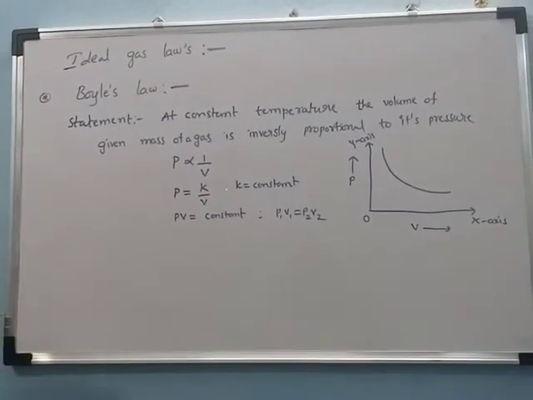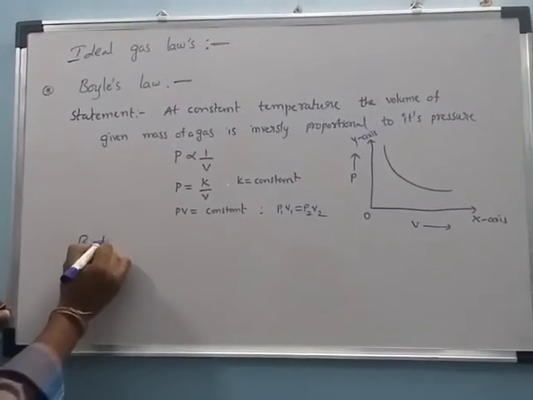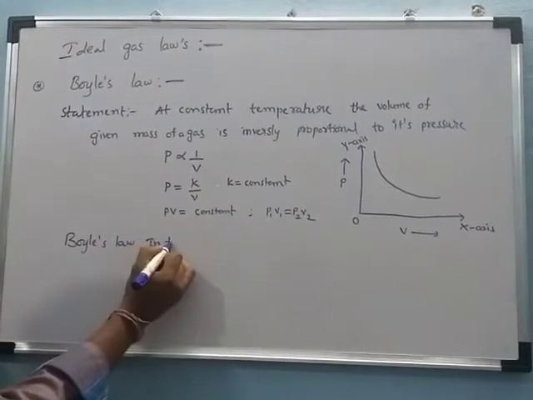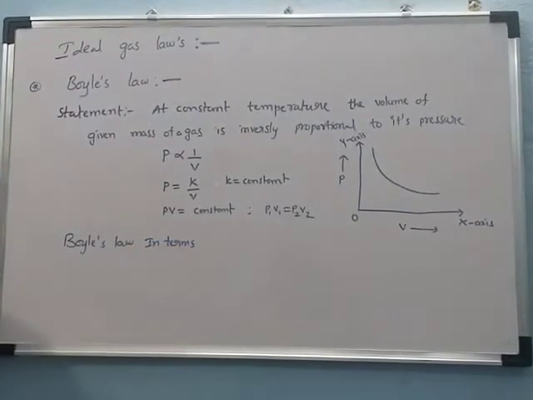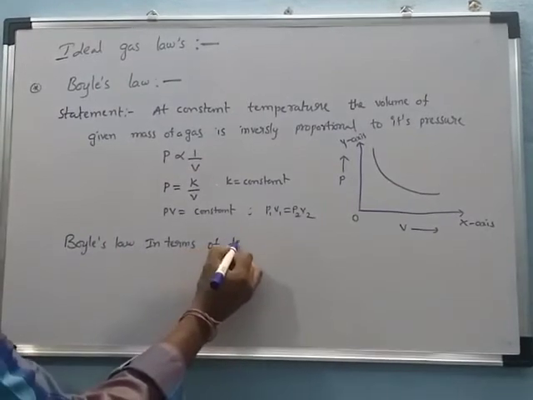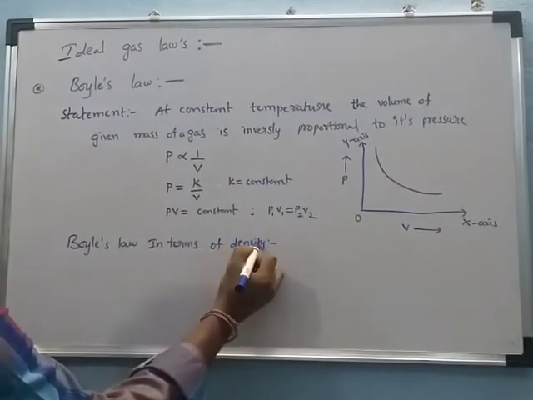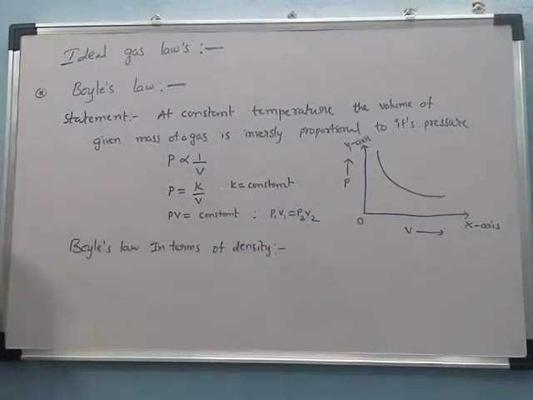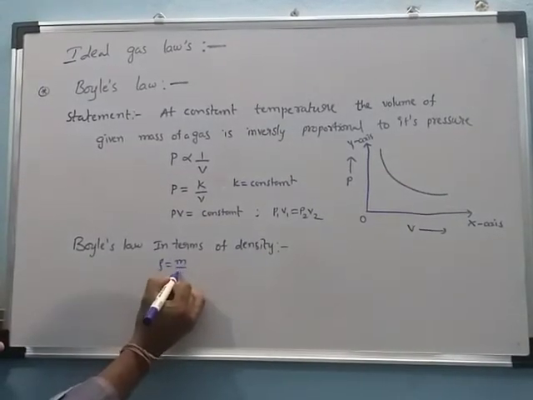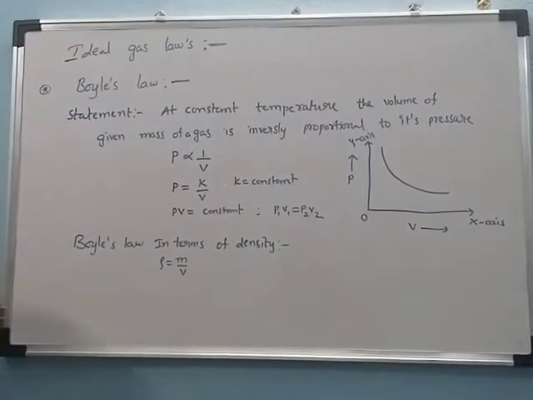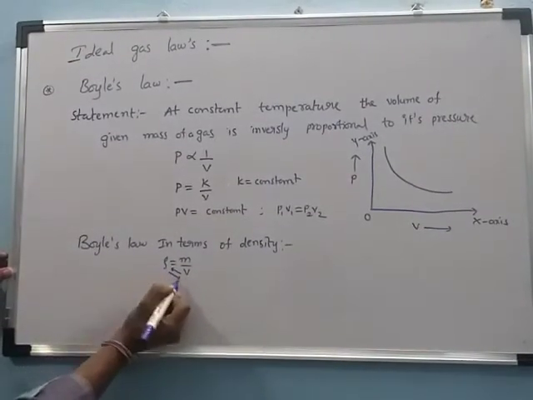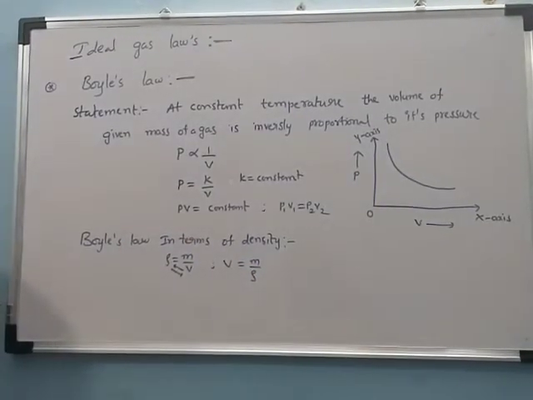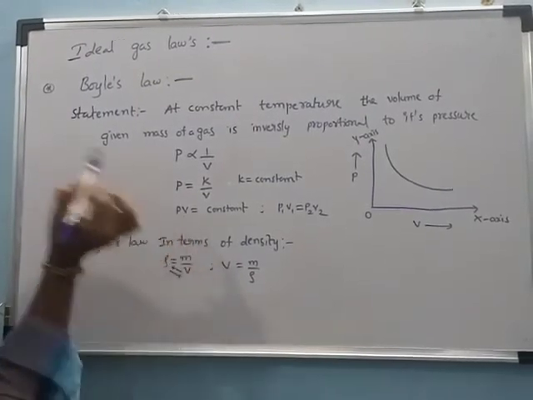Next we discuss Boyle's law in terms of density. What is the formula for density? Density is equal to mass by volume. So the volume is equal to mass by density. Now this volume is substituted in Boyle's law.